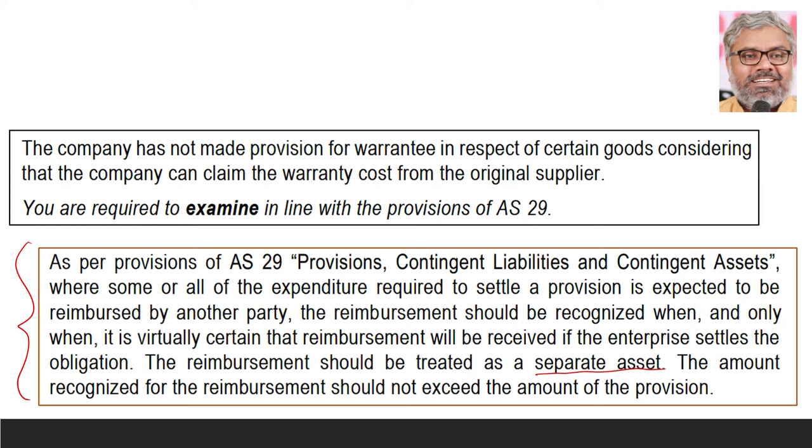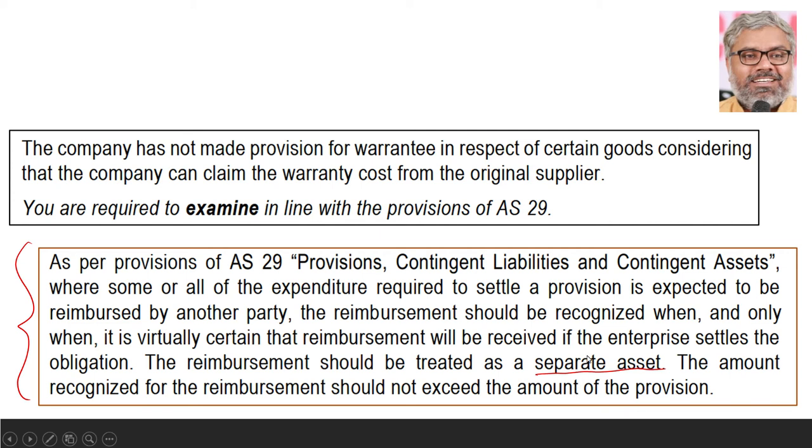Provision has to be there as a liability. Reimbursable amount can be shown as an asset separately. These two cannot be nullified. These two cannot be just adjusted among themselves just like that. Of course, though it is not applicable, the point again to be noted is the reimbursable amount of asset cannot exceed the liability that is created in the form of provision. That is another point. But that is not applicable in this case.